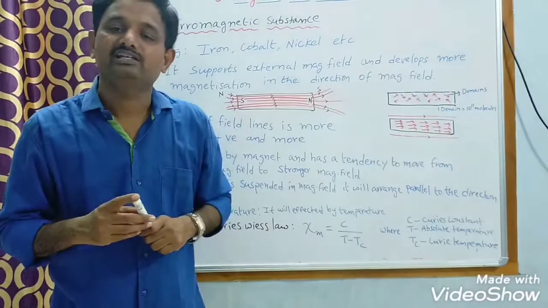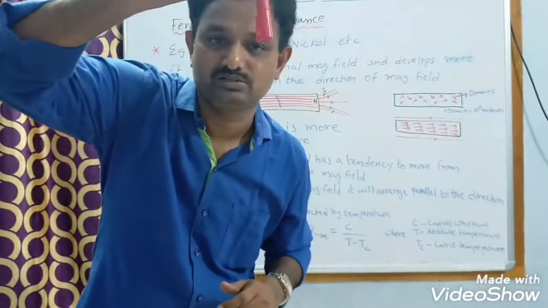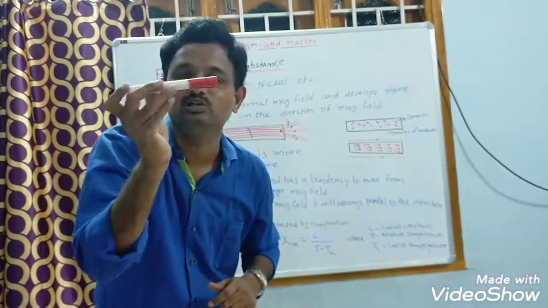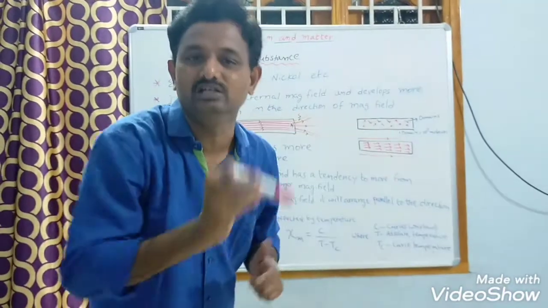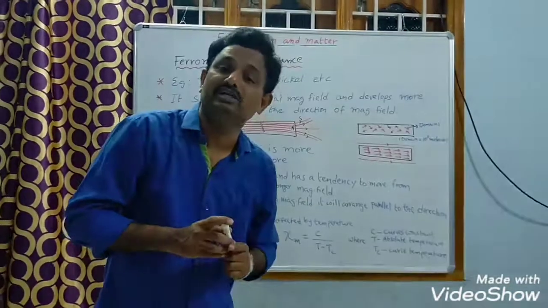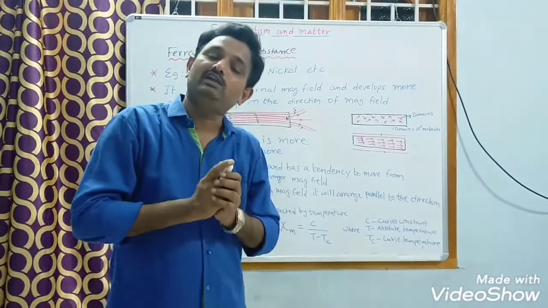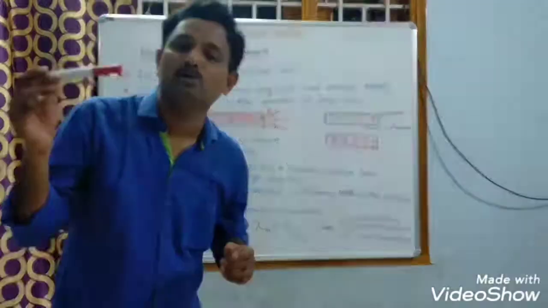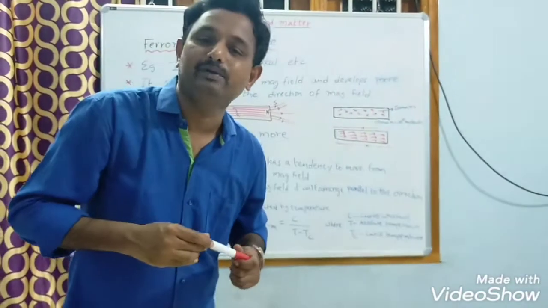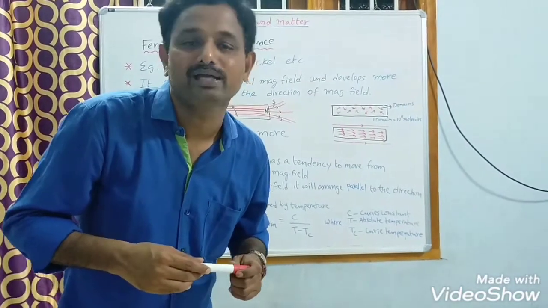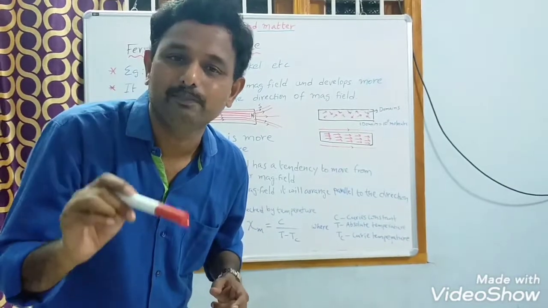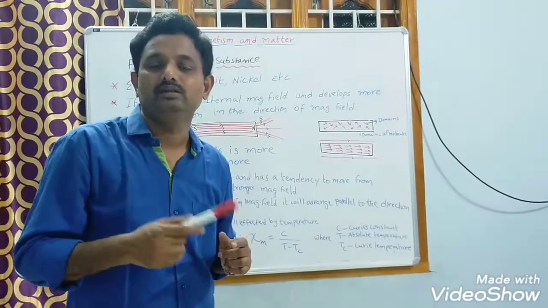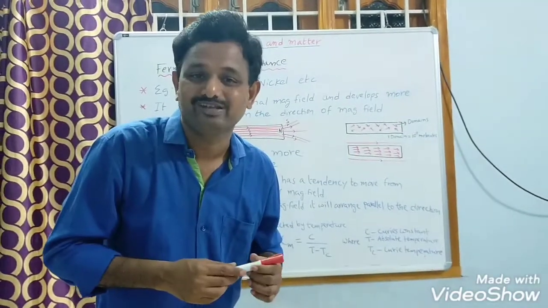When I suspend a ferromagnetic substance in a magnetic field, what happens? It will arrange parallel to the direction of the magnetic field. Then what about the effect of temperature? It is affected by temperature. How? If I increase the temperature of a ferromagnetic substance, at a high temperature it converts into a paramagnetic substance. That transition temperature is called the Curie temperature. Then, what about Curie-Weiss law?